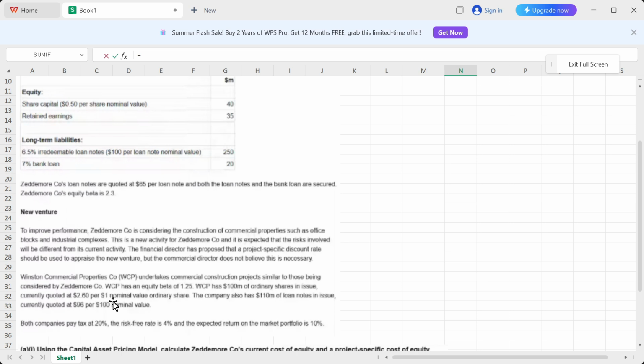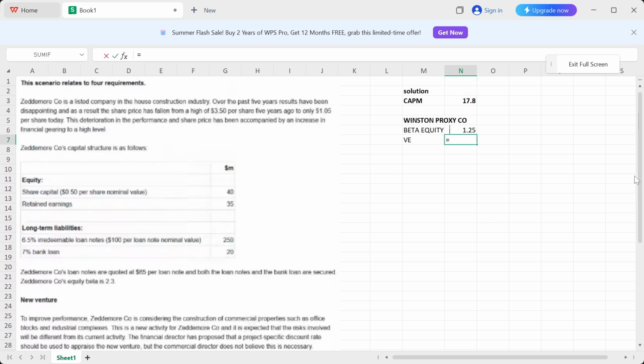So if I take out the number of shares, it's going to be 100 million divided by 1. That's going to give me 100 million shares, correct? So I have 100 million shares and each one is quoted at 2.60. So that means 100 into 2.6. So that is 260, okay? So my market value of equity comes out to be 260, okay?